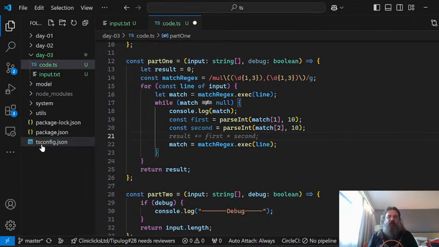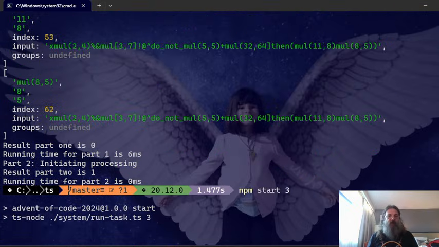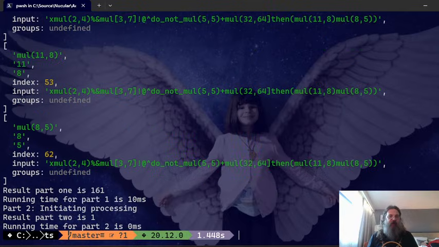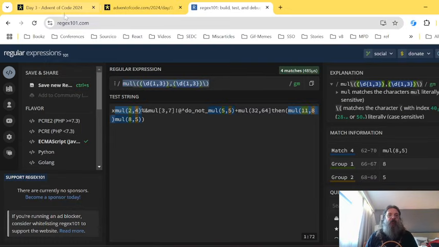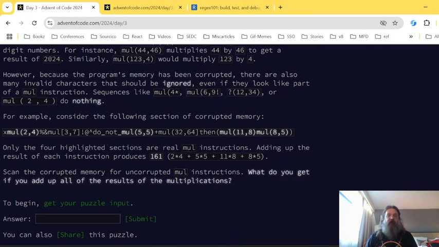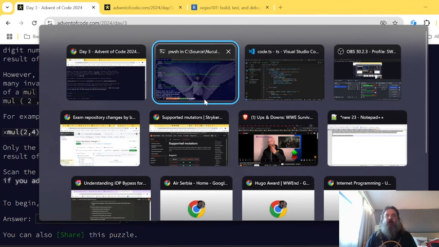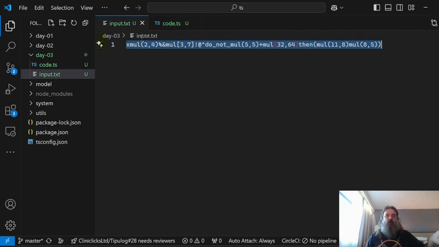So we have our first, our second, and we add the multiplication of the first and the second to the result. And we return the result. So let's see if this thing happens. We got a result of 161, and we were supposed to get a result of 161. So we need to go through everything,